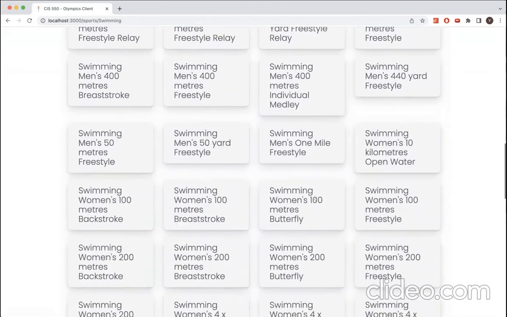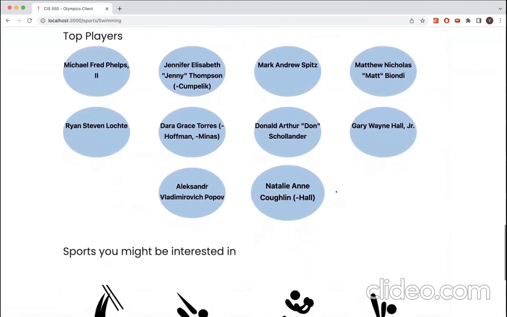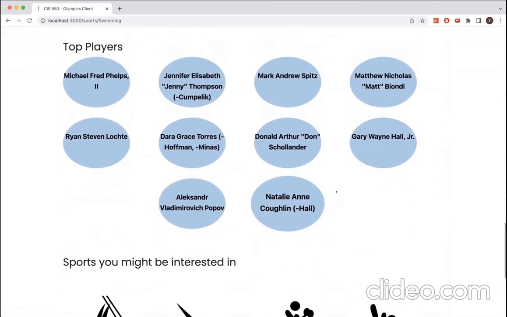column row format. Scrolling down further, you can see the top players in the sport, which is a measure of how many medals they've won, with the gold medal having more weight than the silver medal, which has more weight than the bronze medal. From there, you can also see sports that you might be interested in.